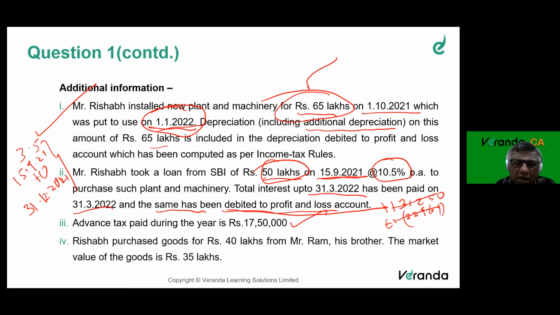Advance tax paid during the year is 17,50,000. Rishabh purchased goods of rupees 40 lakhs from his brother. The market value is only 35 lakhs.